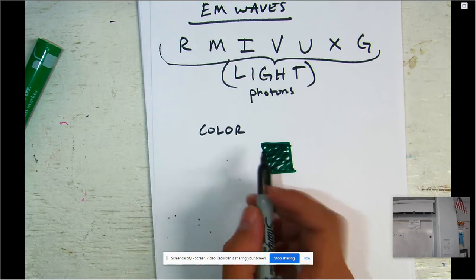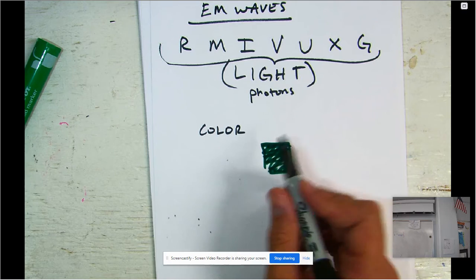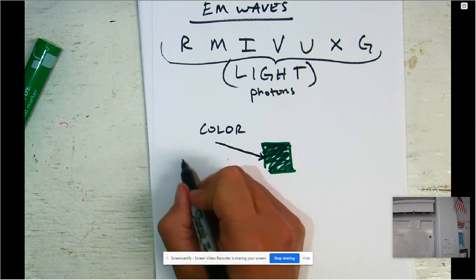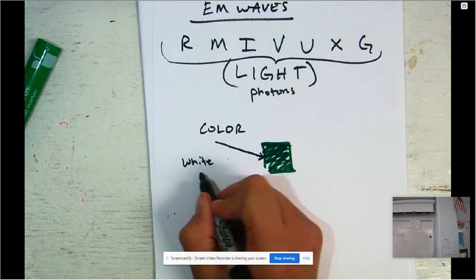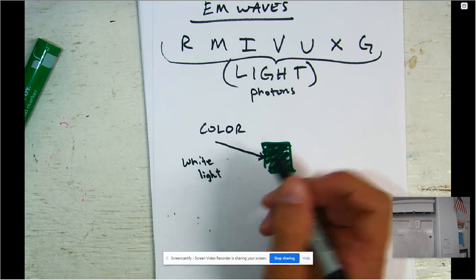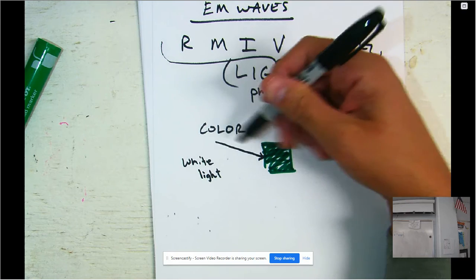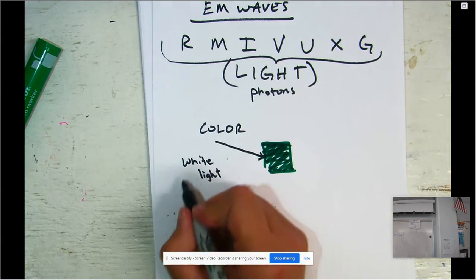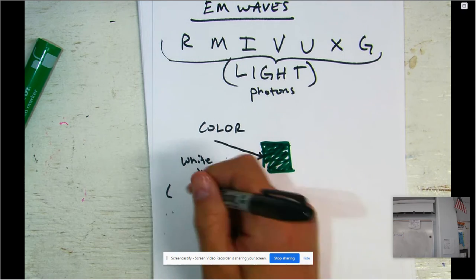So when we talk about visible light, light from the sun, light comes in and it's called white light. Okay? White light will strike an object. But the thing with white light is that it's composed of all of the colors of the rainbow.